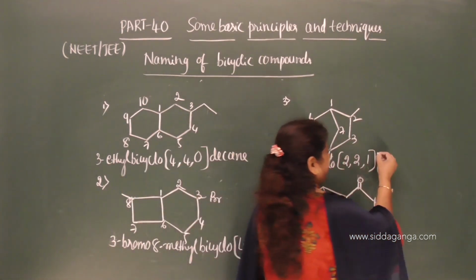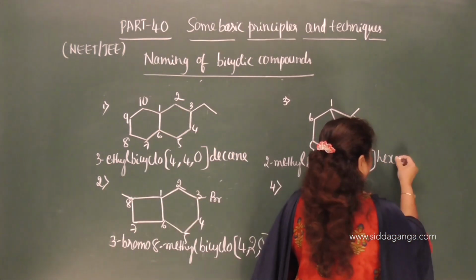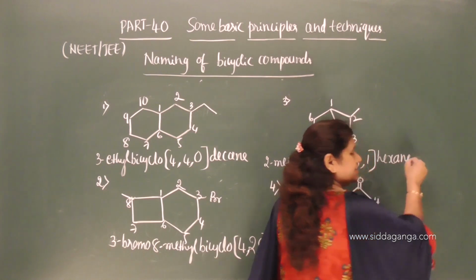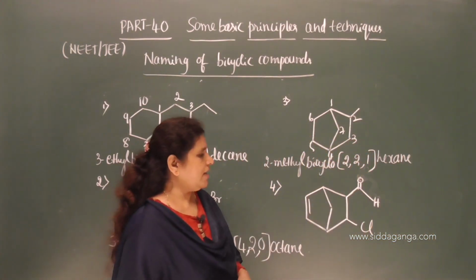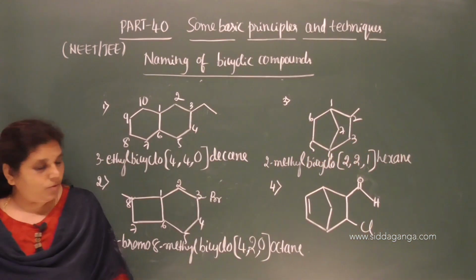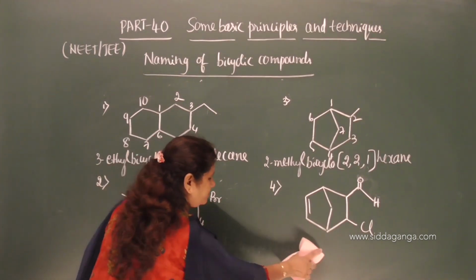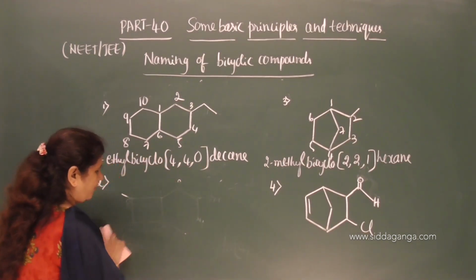Total number of carbon atoms is 6, hexane. So, since there is no multiple bond, it is hexane. Now, move on to the last compound, the last one.